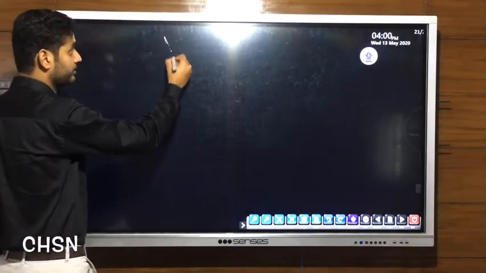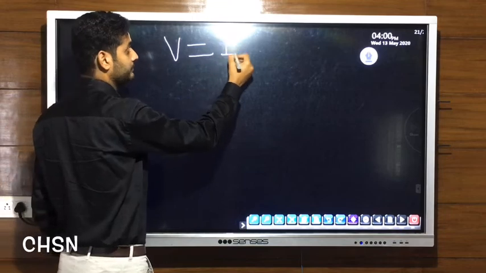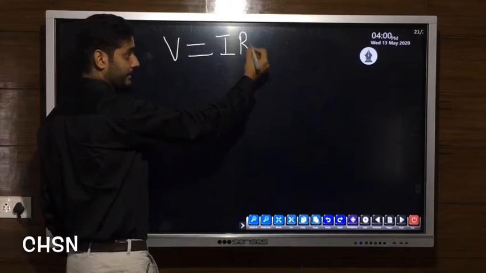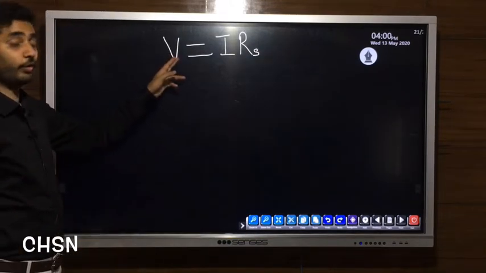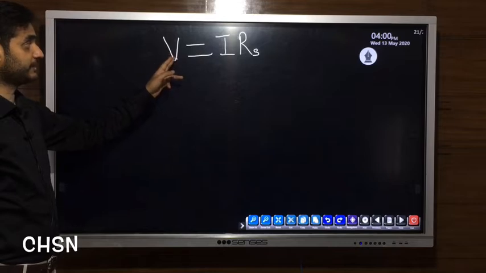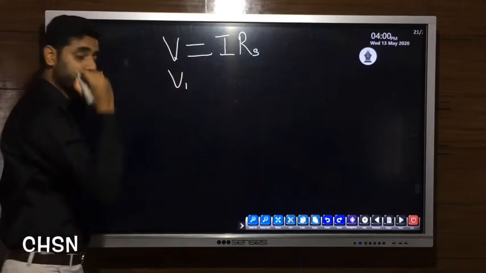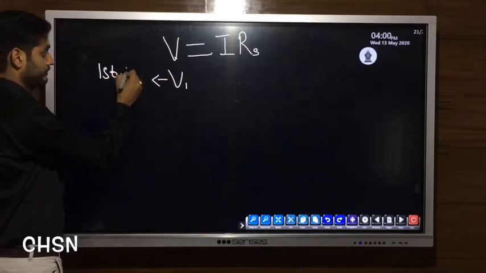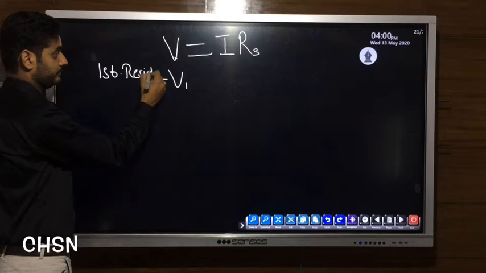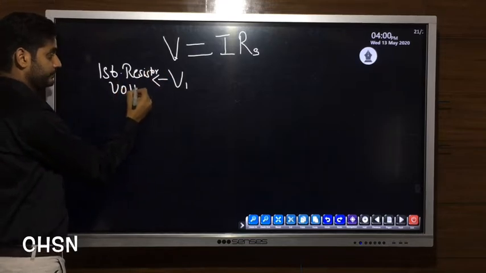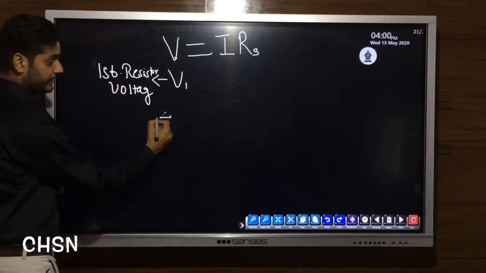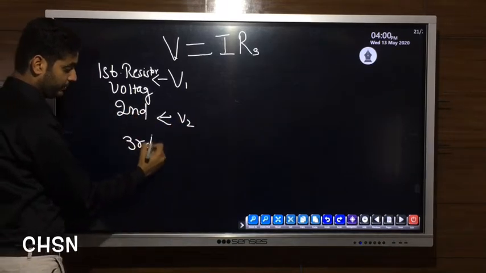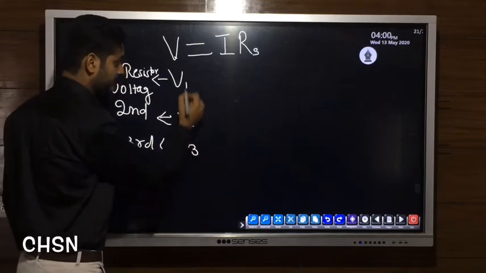From Ohm's law we have V is equal to IR. We are discussing about series, so we can write it as RS. Here the voltage gets divided. Across first resistor voltage was V1, across second it was V2, and across third it was V3.